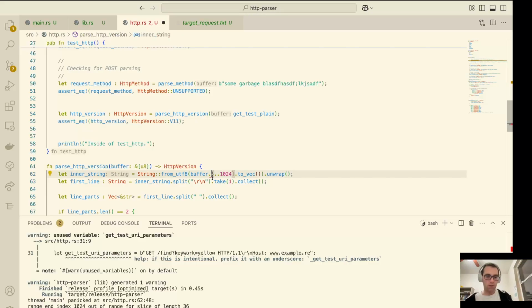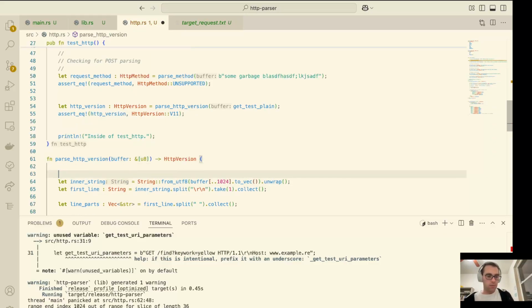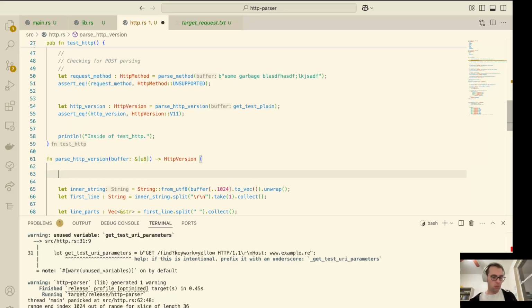Shucks, we're gonna have to write our own. That's fine. We can do this. We are tool builders, and we don't mind getting our hands dirty. So, buffer 1024. What we really want to do is take the min of either the buffer length or 1024. Yeah, that's really actually what we're trying to do.